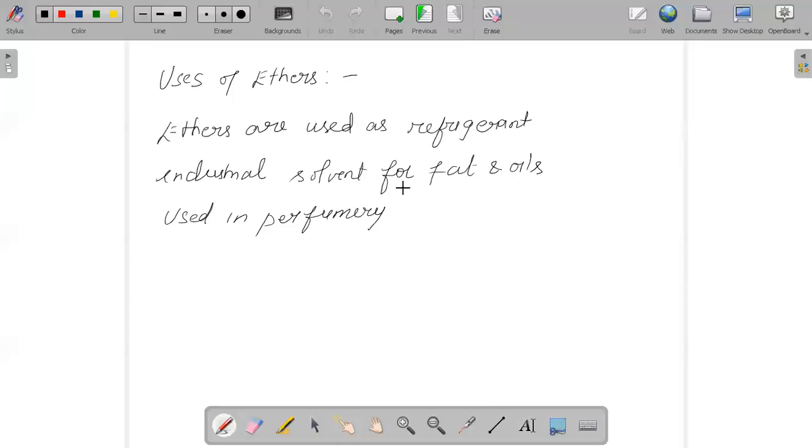It is also used in perfumery, like in clove oil, vanilla extract and mint, where ether is present in order to provide a smell to that particular product.